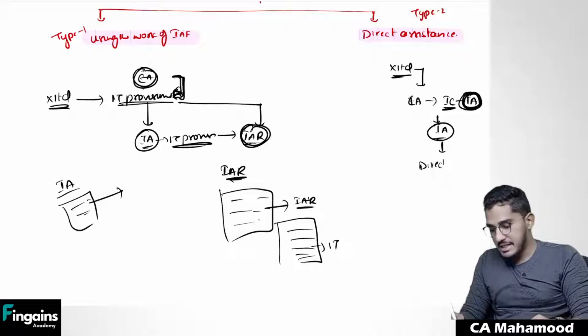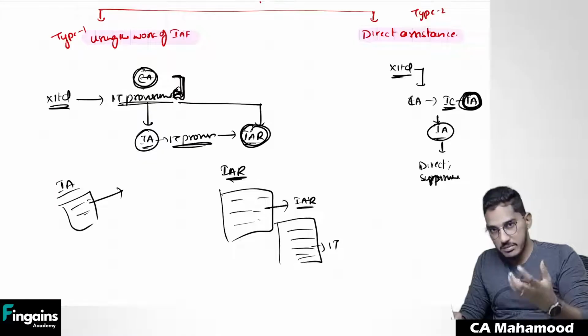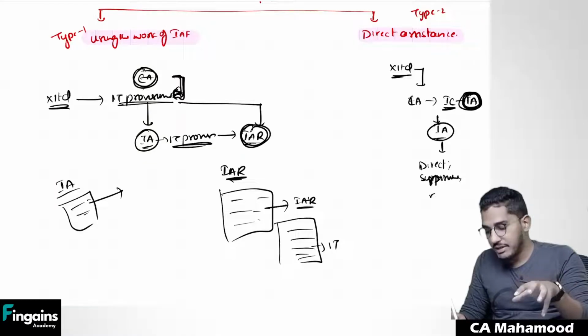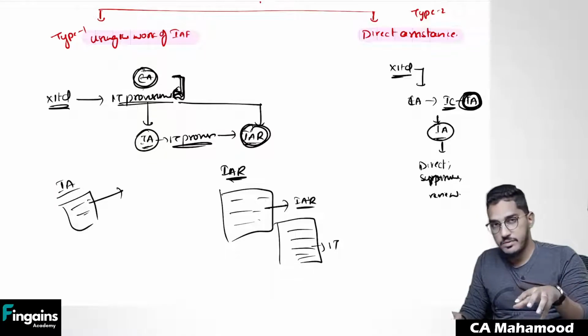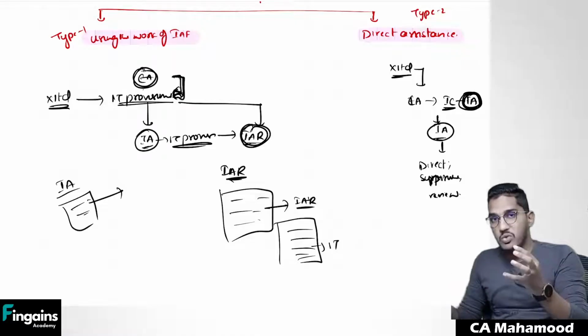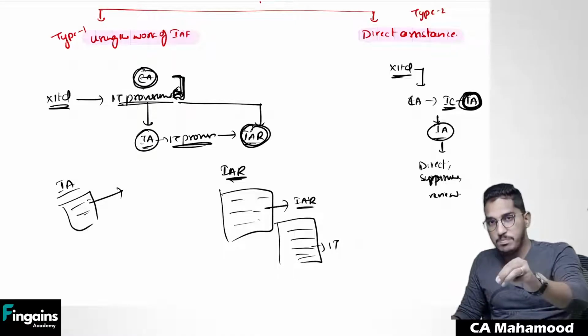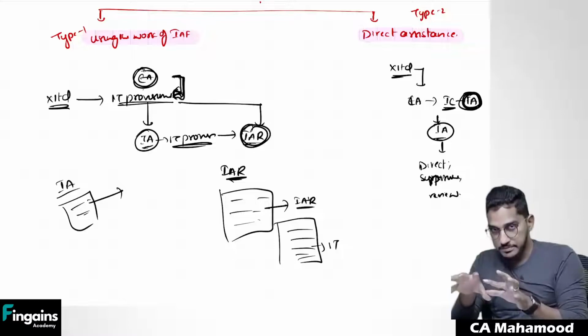I will direct, as an external auditor, I will direct you. I will give you instructions on what needs to be done. I will supervise you. If at all you are facing any trouble, I will help you out. And after you have done the work, I will review your work also. So in this case, I'm going and requesting the internal auditor to perform some work for me.